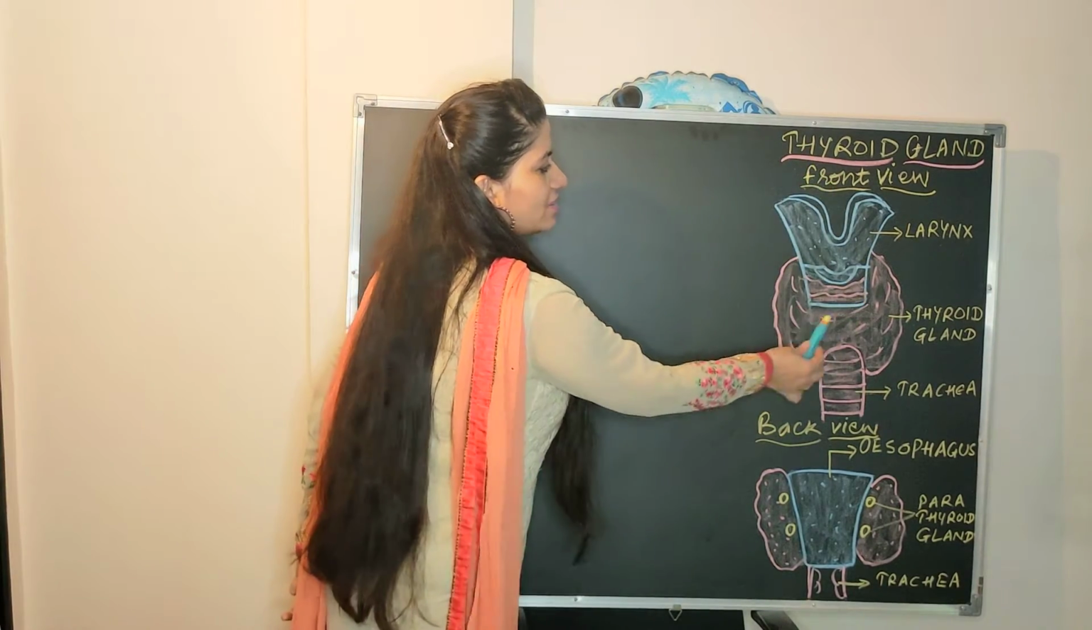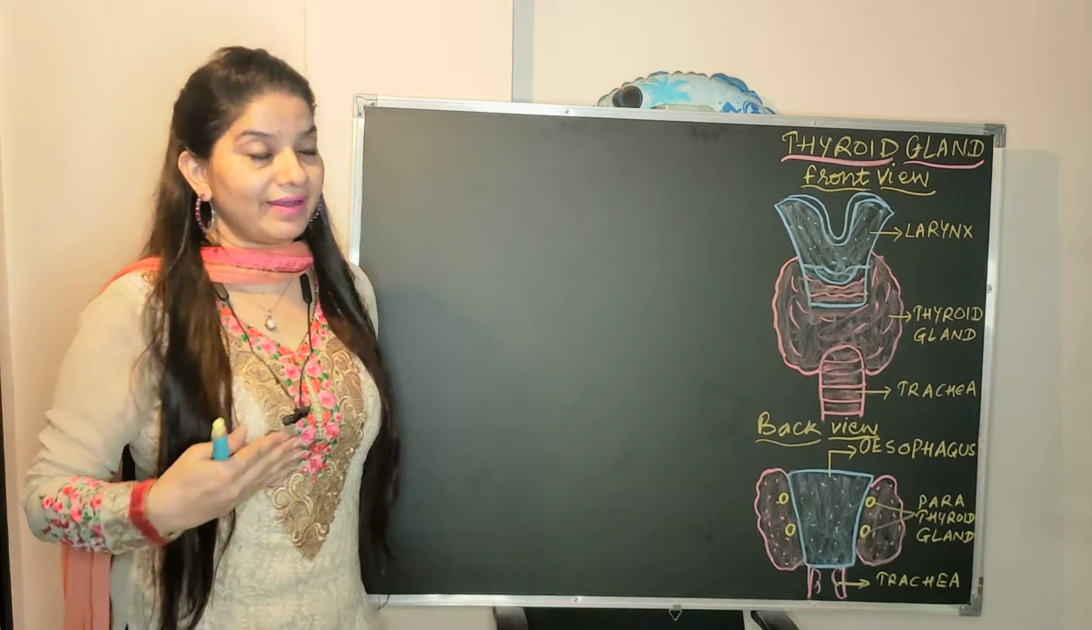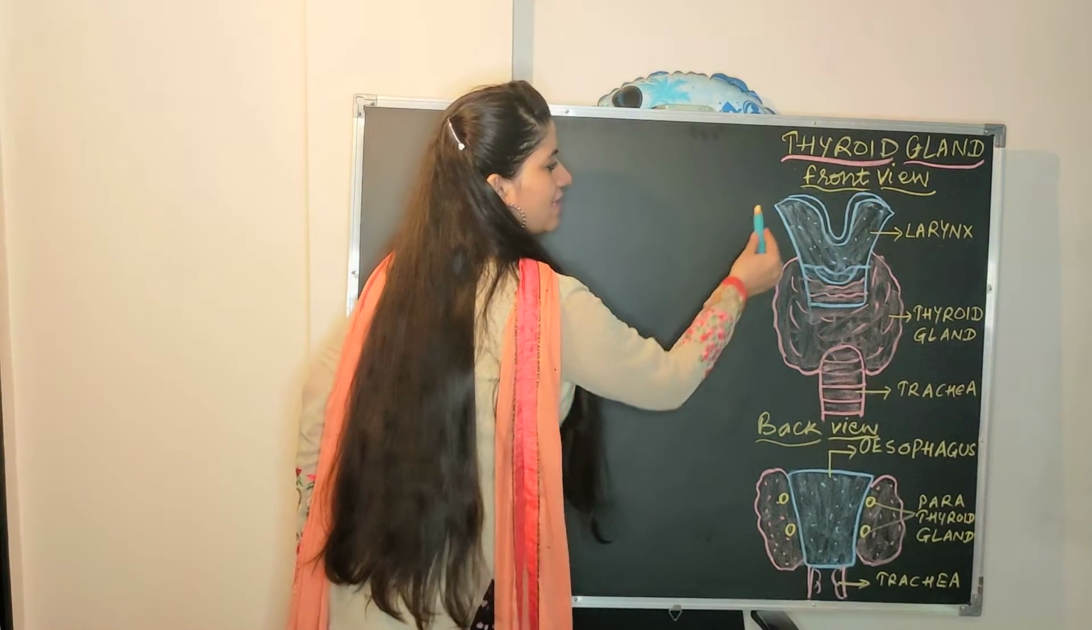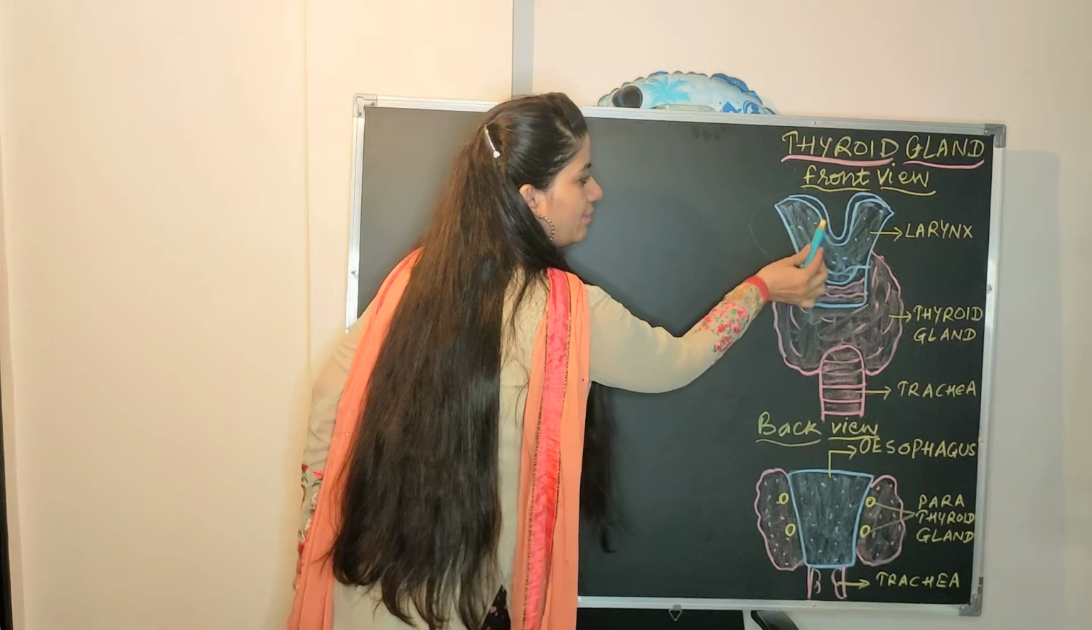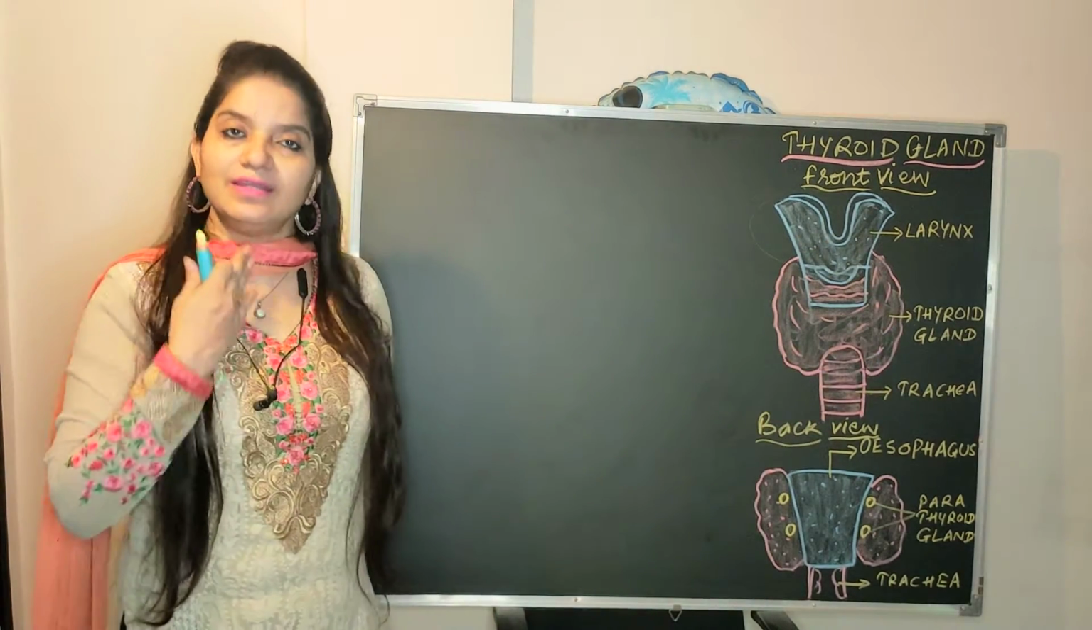So the thyroid gland is located in the front of the neck, just below the larynx. This part is the larynx. So it is located below the larynx. This is the thyroid gland, in front of the neck.